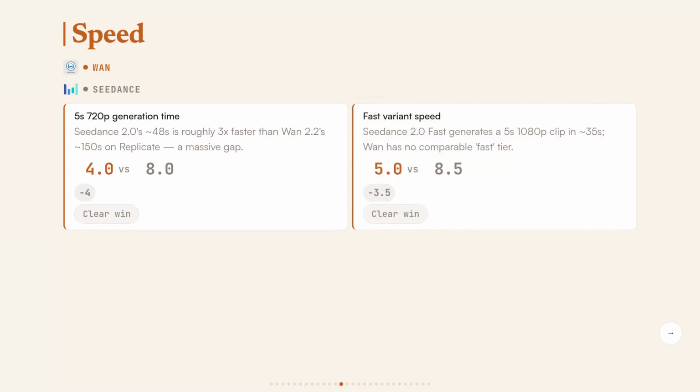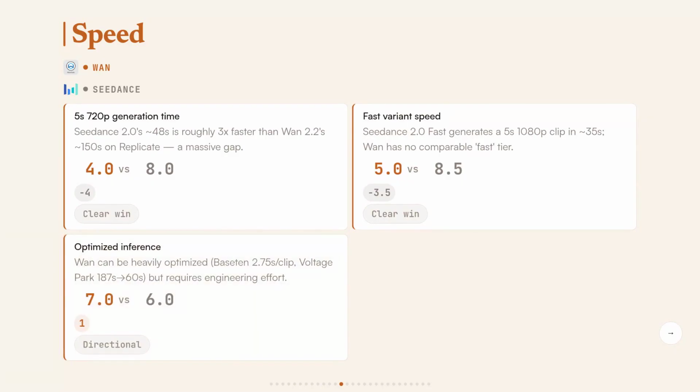Seedance's fast variant brings a 5-second 1080p clip down to around 35 seconds. Wan can be optimized on self-hosted infra, but that requires real engineering work and it's not the out-of-the-box experience.